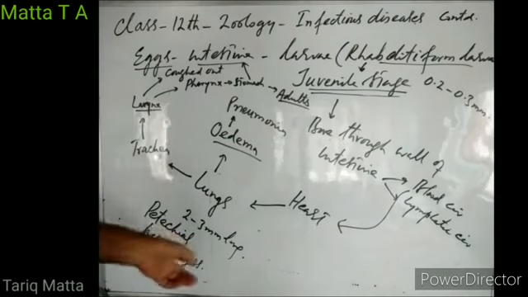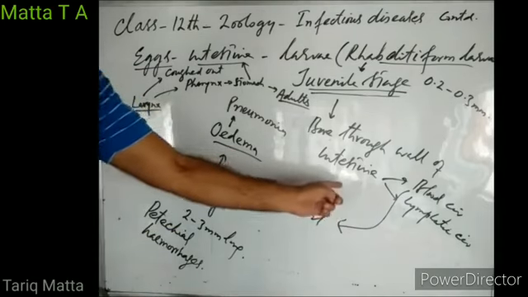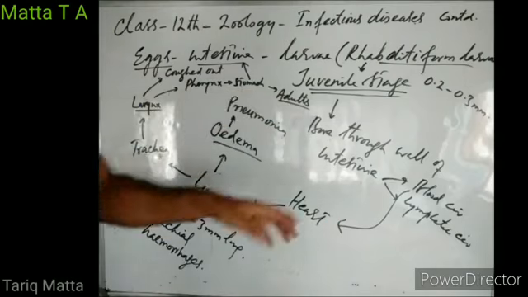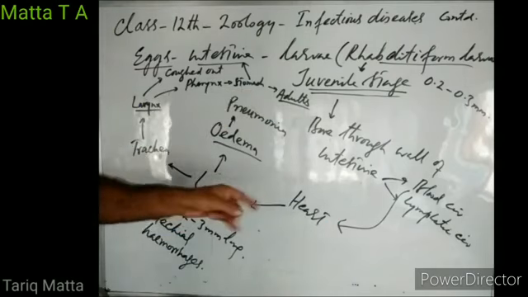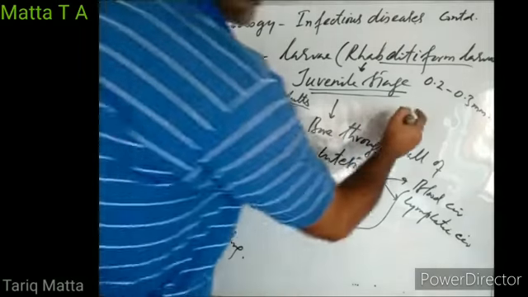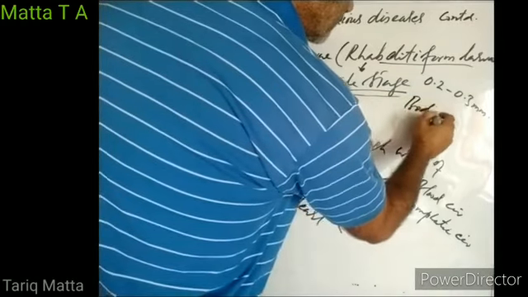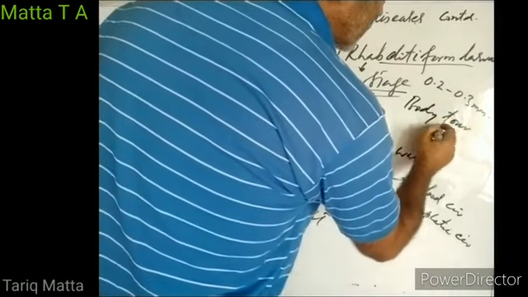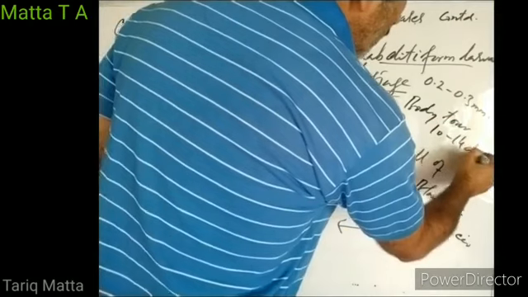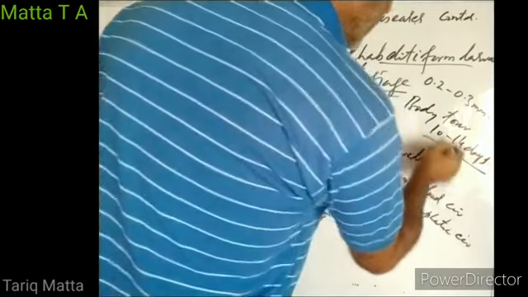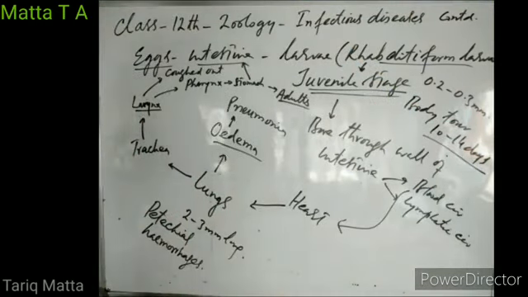So this journey from small intestine back into small intestine takes some 10 to 14 days. These larvae go for a body tour of 10 to 14 days. After that, they reach back into the small intestine. Then they grow into adult worms.